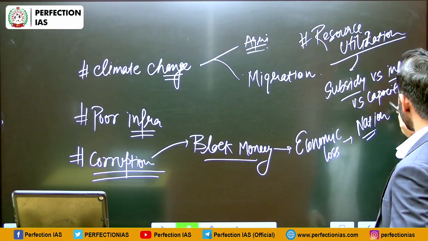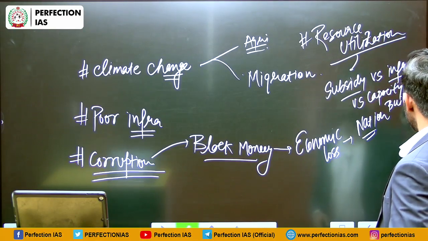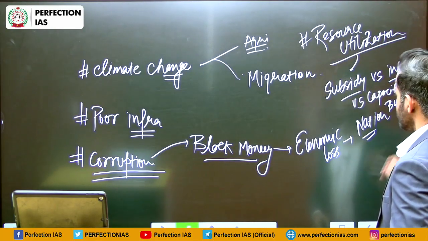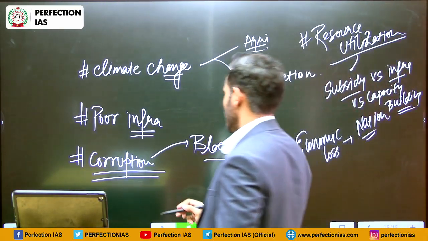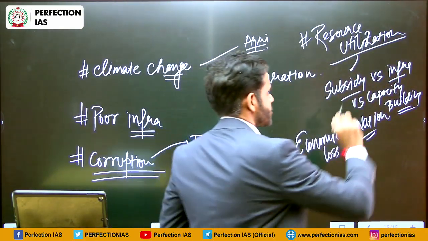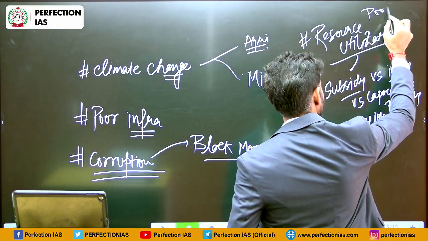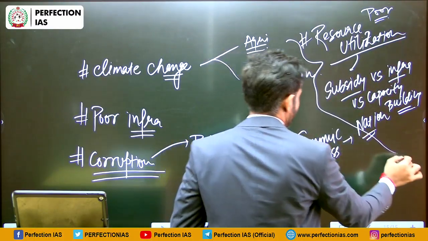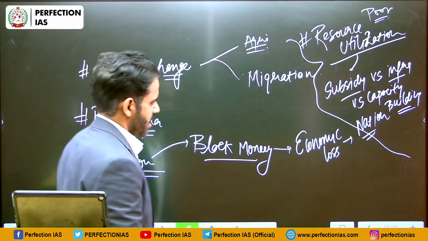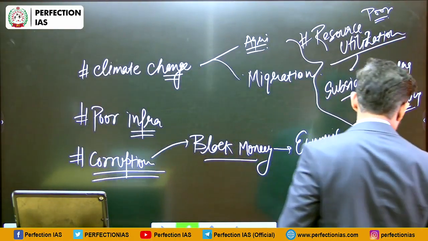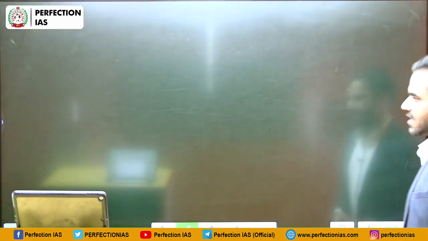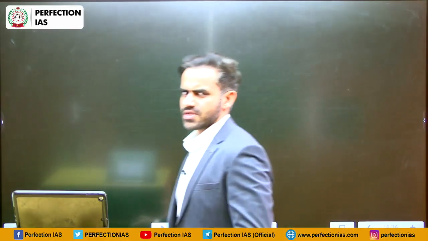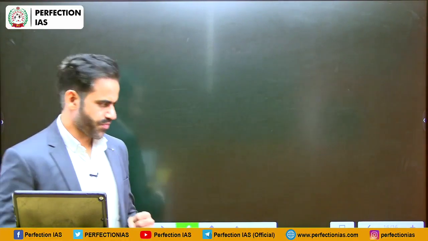Capacity building. So this is another challenge in front of the government, and in case of poor resource utilization, it will be a problem for the country. Okay, so these were some of the factors. Again, you can add your own points into this. The list is not exhaustive.